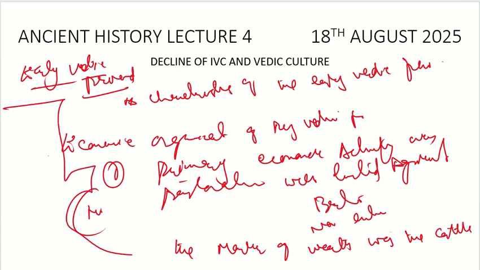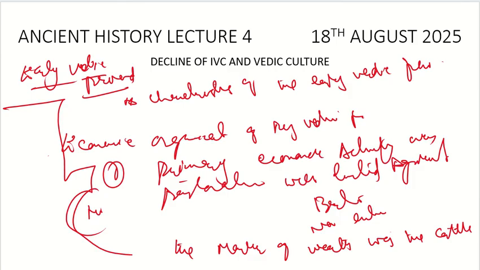They were not only pastorals, there were agriculturists there, there were artisans also, goldsmiths, but majorly they were pastorals, but diversity was there. Agriculture was very much limited.